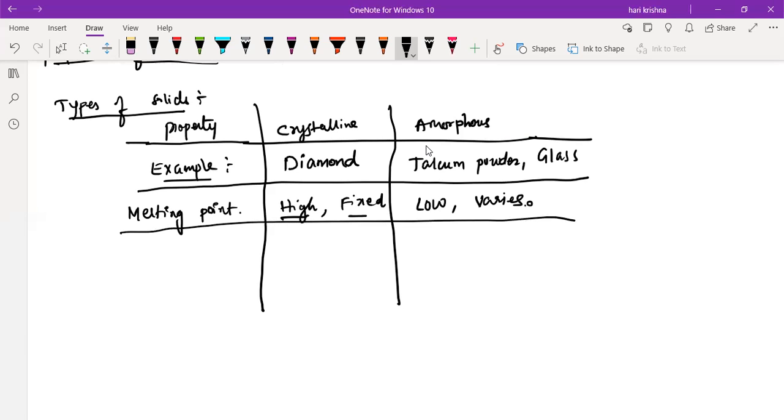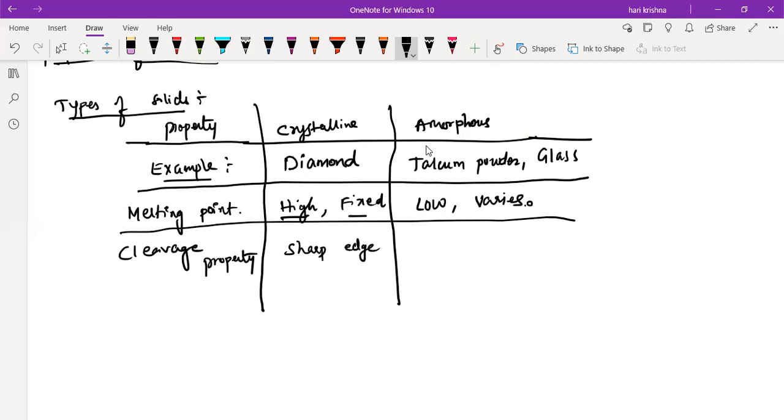Yes, sir. The next one is the cleavage property. Is my handwriting clear for you? Yes, sir. So the cleavage property means that when you break a crystalline solid,